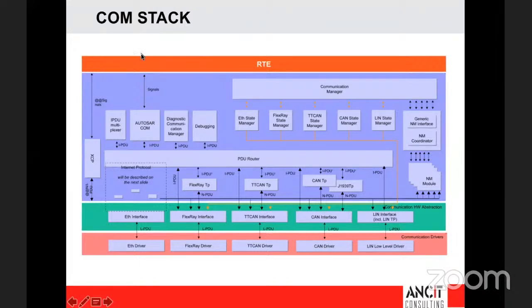All right, so the whole flow works like that. From the application software component, the data flows into the COM module through the signals, and from the signal it flows to the PDU router. From the PDU router it could go to the CAN interface, CAN driver, and so on. All right. So AUTOSAR generally uses two simple methodologies to help each module understand this flow. We will show you the ECU extract.